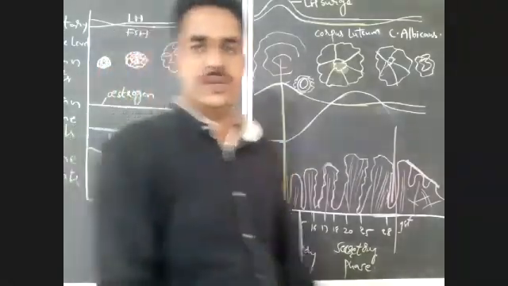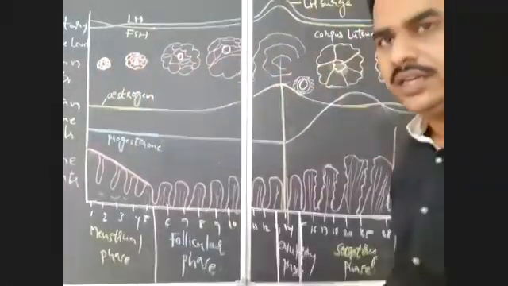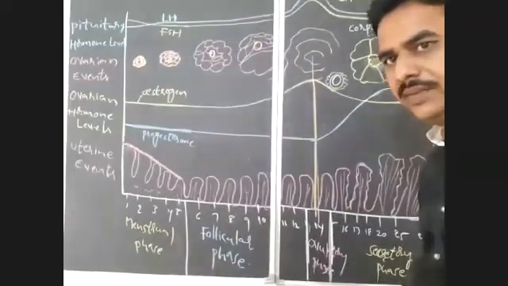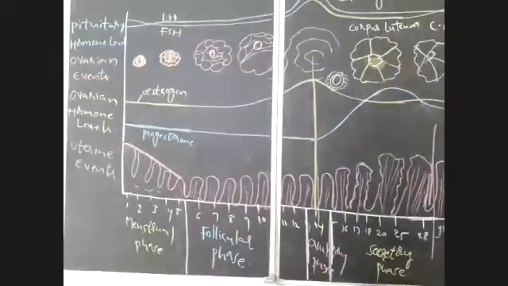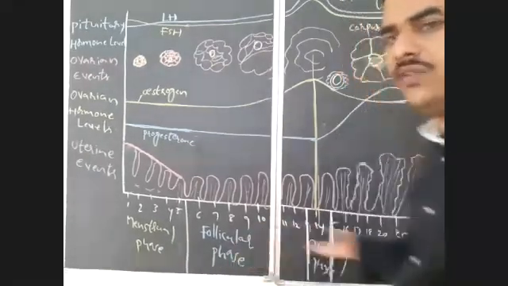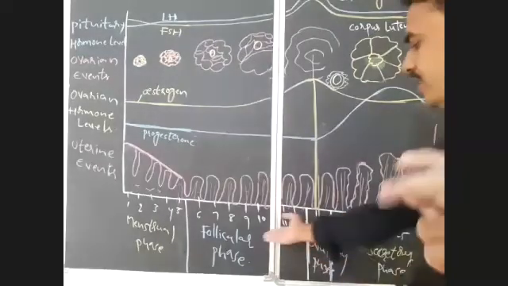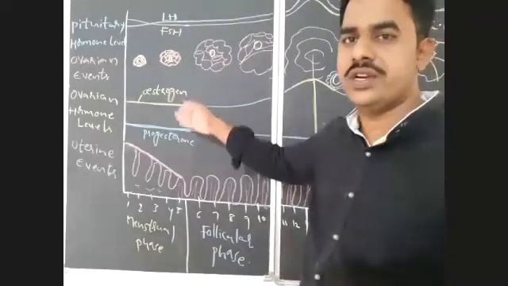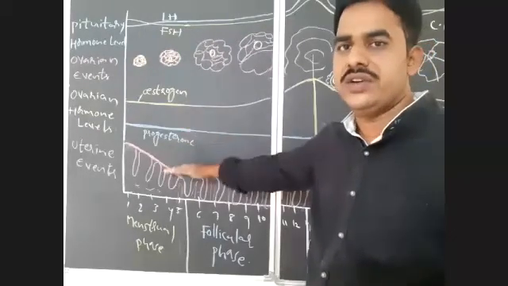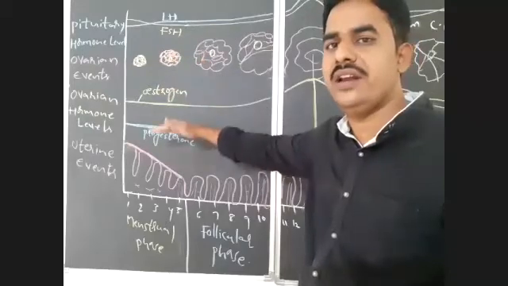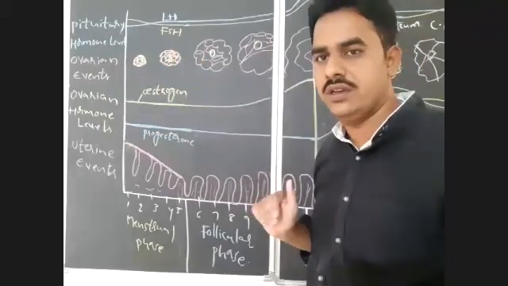Okay. So observe once again. It is a graphical representation of the menstrual cycle in a female human being. Here on the x-axis we mention the number of days in the menstrual cycle, along with the various stages in the menstrual cycle. On the y-axis we mention the changes in the uterus and the changes in the ovaries, along with the changes in the levels of ovarian hormones and pituitary hormones, right?